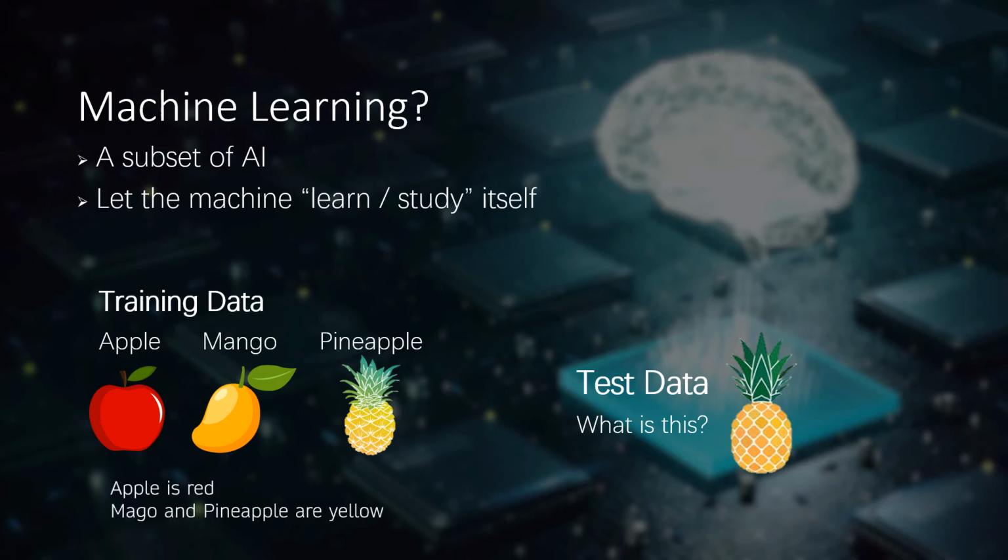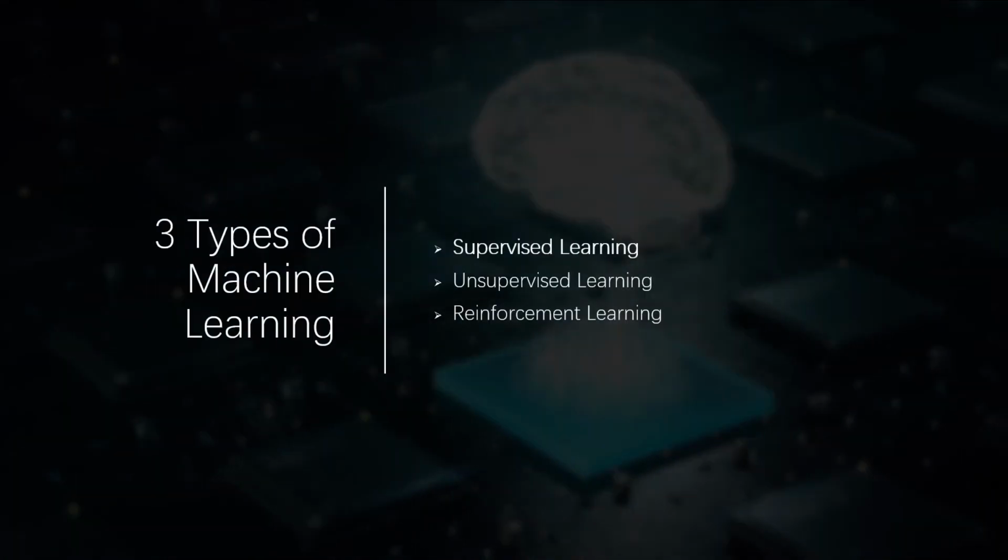When we give this training data, we don't tell the computer that the apple is red, the mango and pineapple are yellow. We don't tell this data. We want the computer to learn by itself. So this is why we call the process a machine learning process, because we want the computer to study by itself. There are three types of machine learning: supervised machine learning, unsupervised machine learning, and reinforcement machine learning.